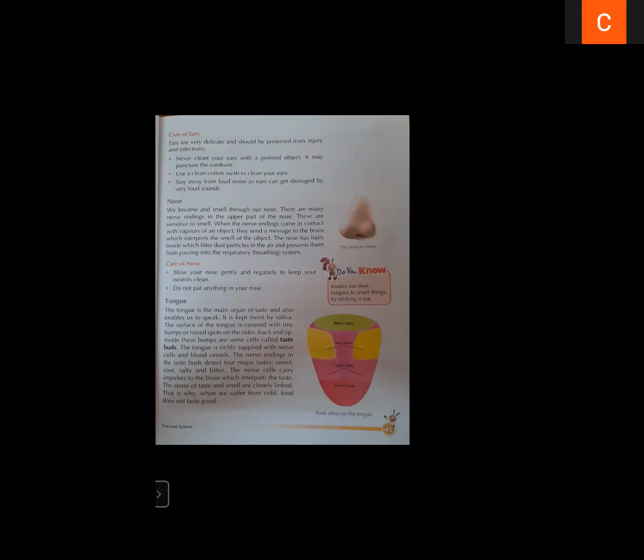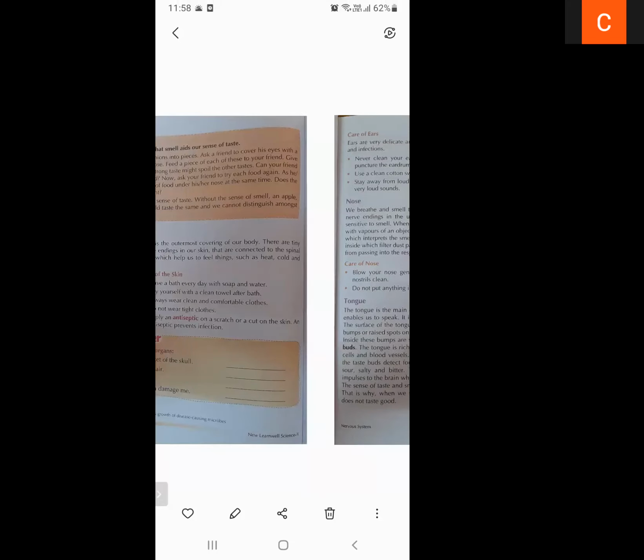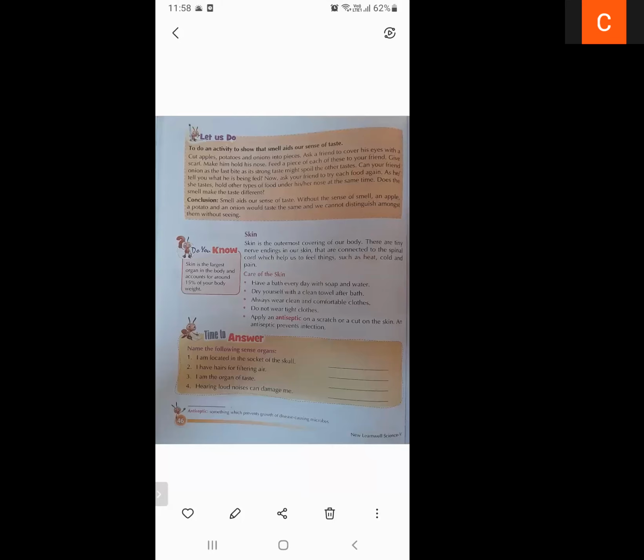So students, the next sense organ is skin. So what is the role of skin? Skin helps us to feel things, whether they are hot, cold, or any type of pain. We feel them just because of the skin.